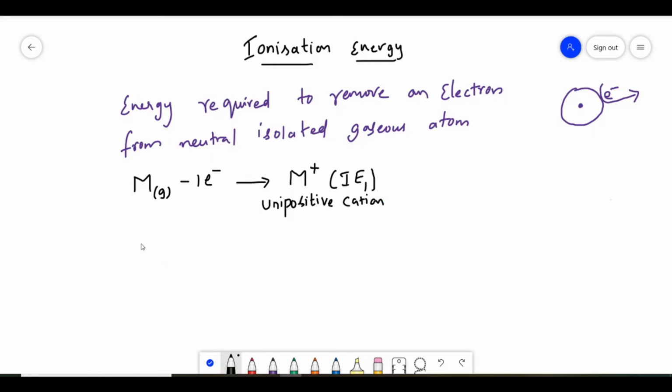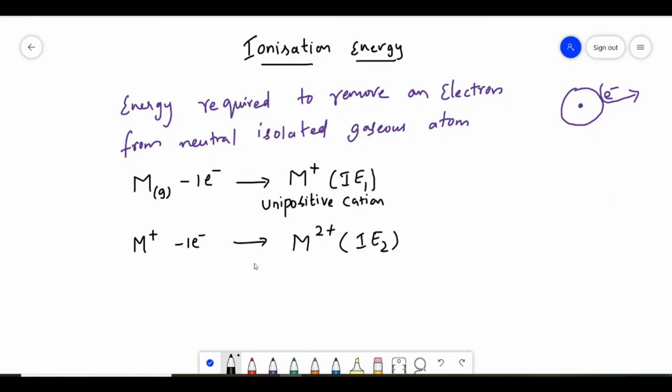Suppose we remove one more electron from this positive cation, then we get a plus 2 charge on this M. So we get M plus 2. And this is called ionization energy 2.